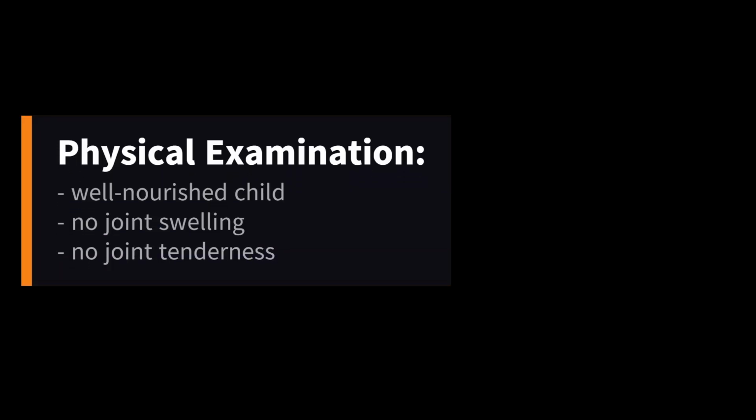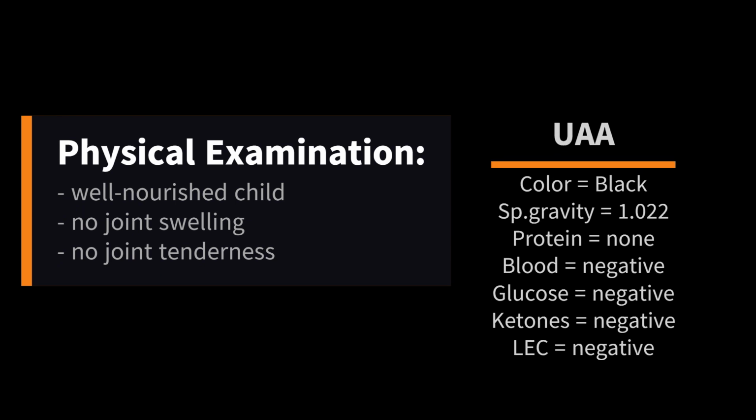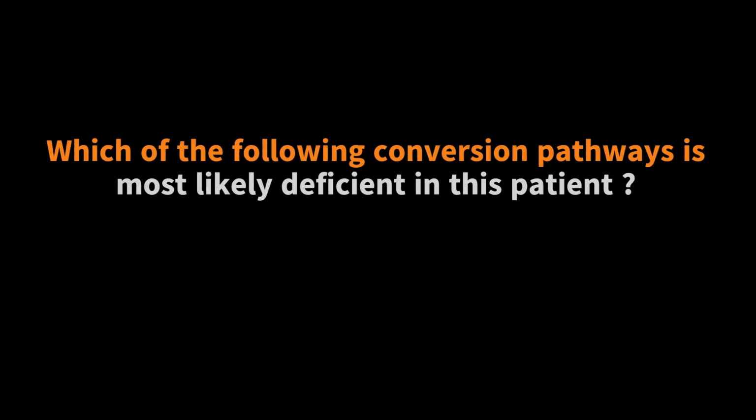Examination shows a well-nourished child with no swelling or tenderness of any joints. Urinalysis shows black in color, specific gravity of 1.02, and no protein with negative glucose, ketone, and leukocyte esterase. The question is, which of the following conversion pathways is most likely deficient in this patient?